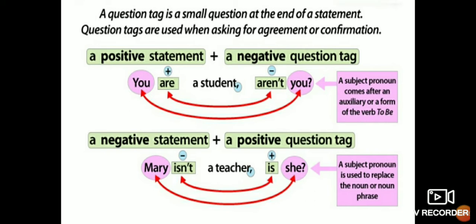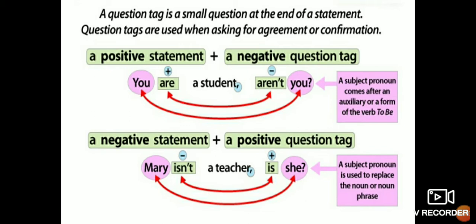So here you can see, you are a student, aren't you? Here, are is an anomalous finite. It is a helping verb, an auxiliary verb, and only with the help of this auxiliary verb do we make the question tag. If it is are, am, can, could, shall, should, any helping verb given in the sentence, you just make the negative of that. And if the sentence is negative, then you put the positive question tag there.